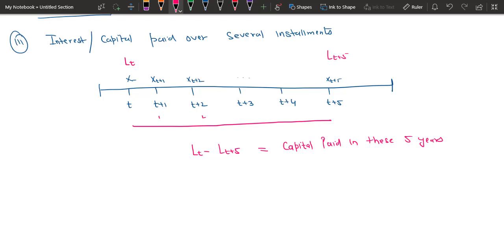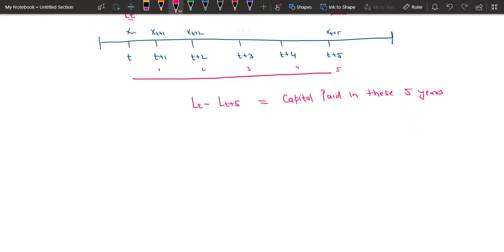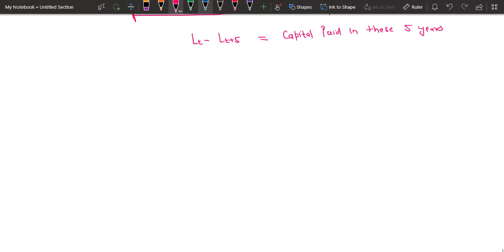This is the end of the first year, this is the end of the second year, third year, fourth year, and fifth year. So if you take the difference of LT and LT plus 5, you get the total amount of capital paid in these 5 years. So we have calculated the first part. We now know how to calculate the capital part, and it's very easy. You just take the difference between the outstanding loan amounts for the time that we are considering. Here we want to calculate from this time to this time, so we take the difference of LT and LT plus 5. So that was the first part.